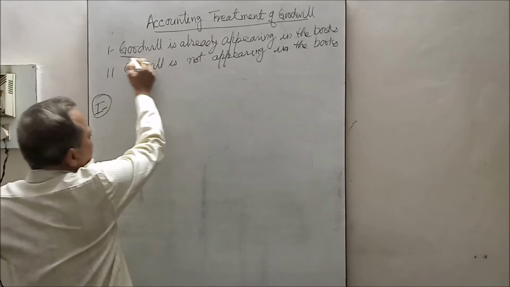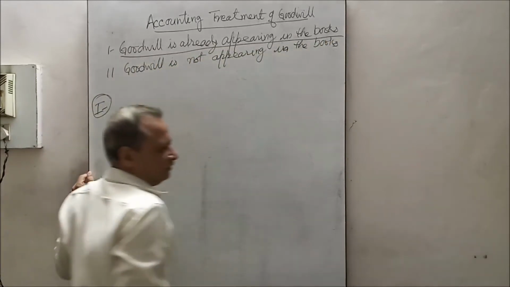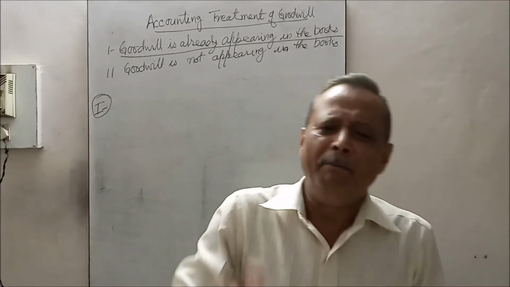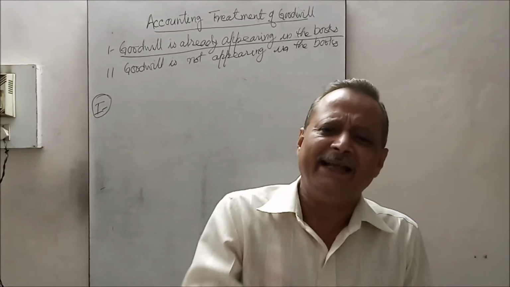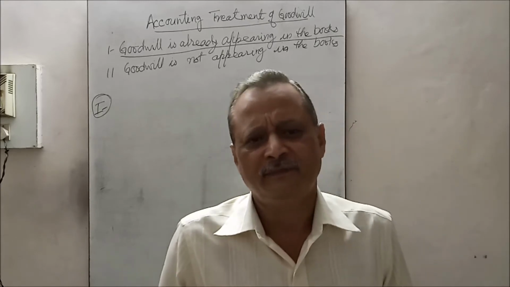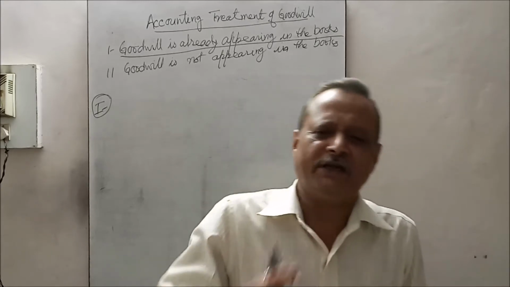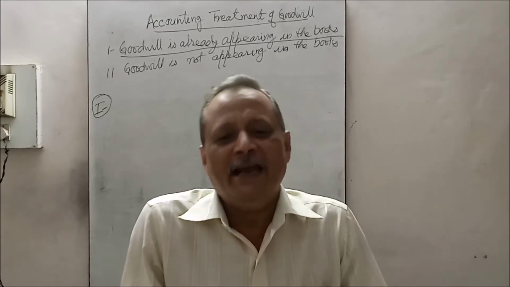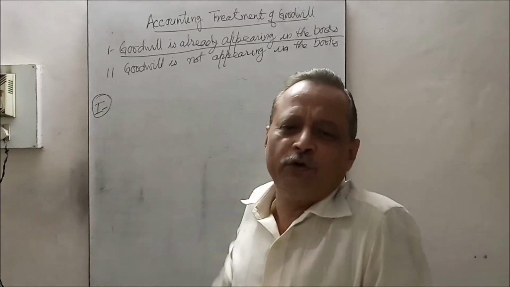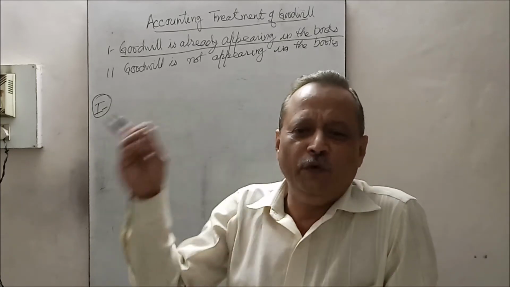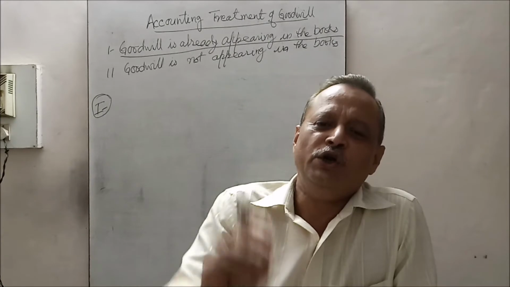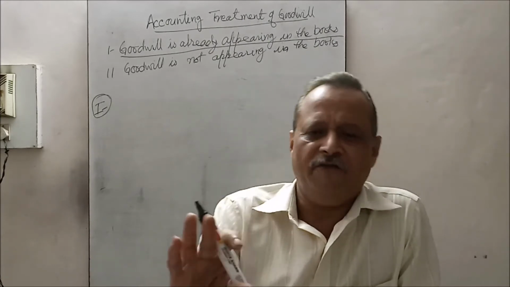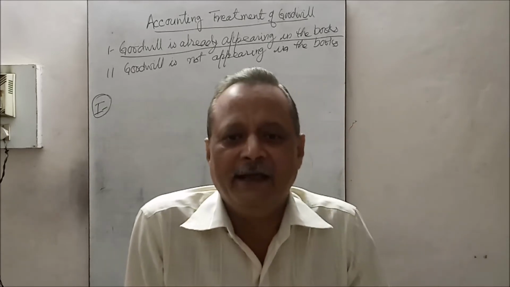goodwill is appearing in the books. The very first thing, first of all, make the firm as if there is no goodwill. You make such an adjustment that the goodwill is not appearing. It means the goodwill account which is appearing in the books should be eliminated or written off. उसको समाप्त कर देंगे.